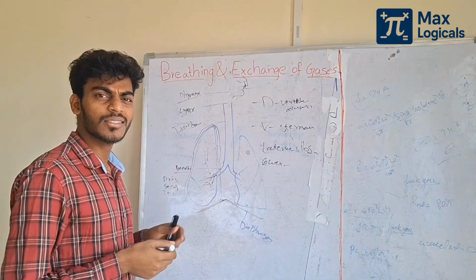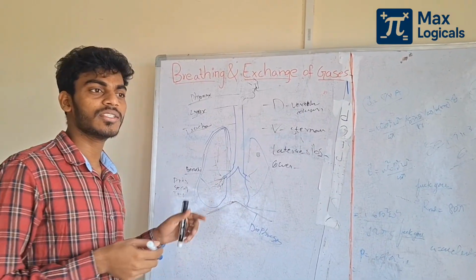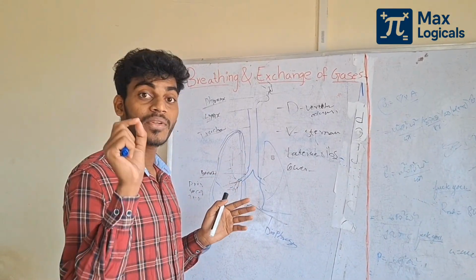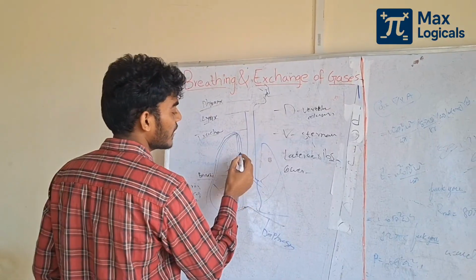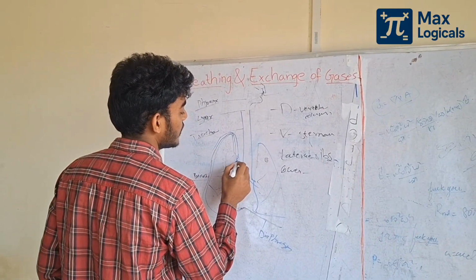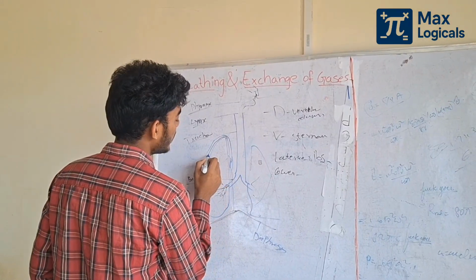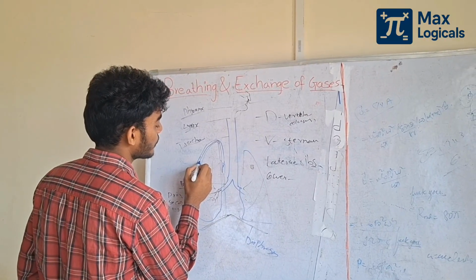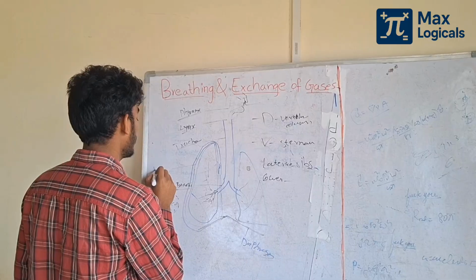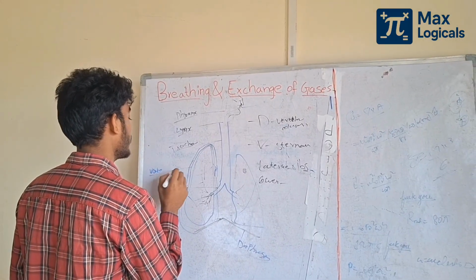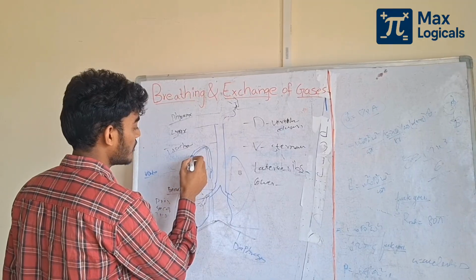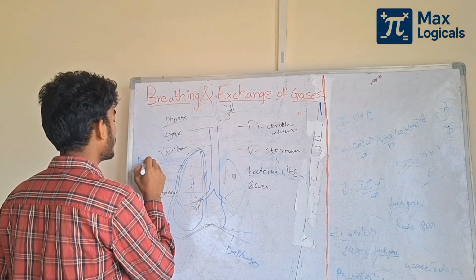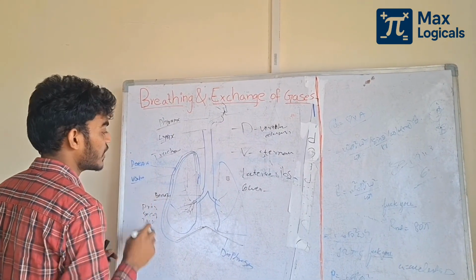What is its function? It reduces friction. The membrane close to the lungs is called the visceral membrane, and the one close to the thoracic lining is called the parietal membrane. Okay, understand?